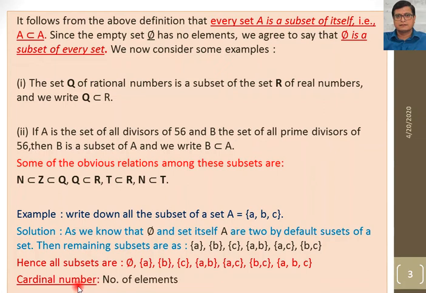So next is cardinal number. The number of elements in a set is known as the cardinal number, right? Because set A contains these three elements, the cardinal number of this set is 3. So for the empty set, the cardinal number is 0. For this set A, the cardinal number is 3 because there are 3 elements.